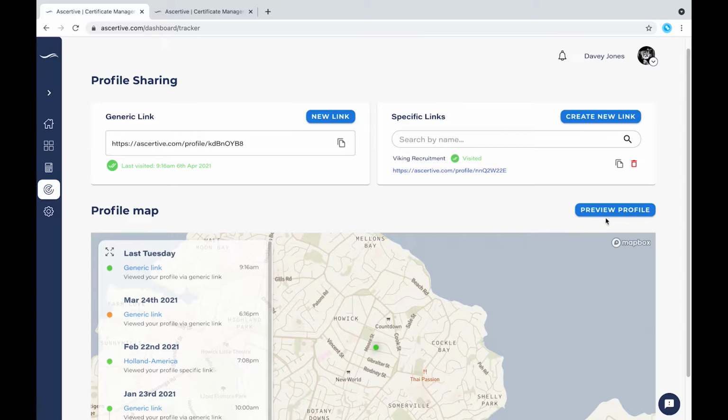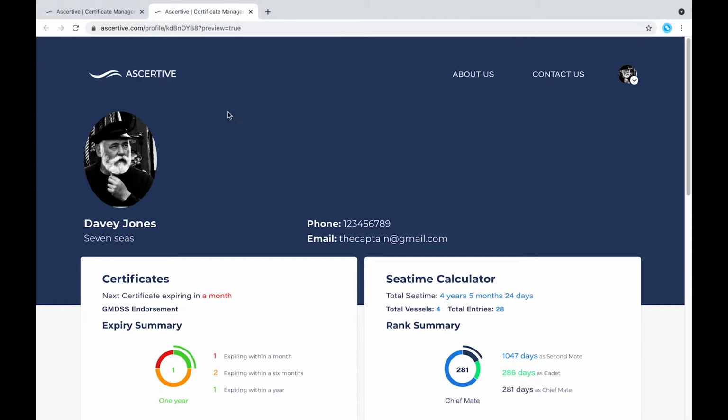To do this, click the blue Preview Profile button on the tracker page, and this will open your profile in a new tab. Now, loading your profile may take a few seconds, so for the sake of making this video shorter, I've gone ahead and clicked this button ahead of time, and cool. Here we have Davy Jones's profile.